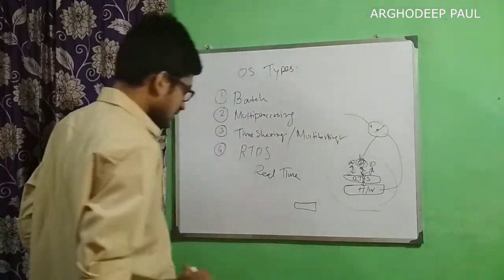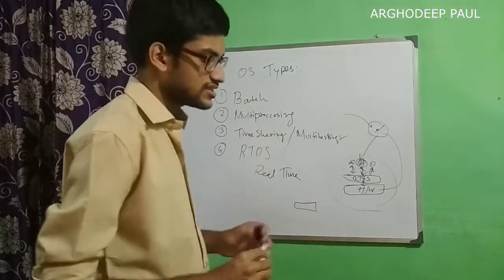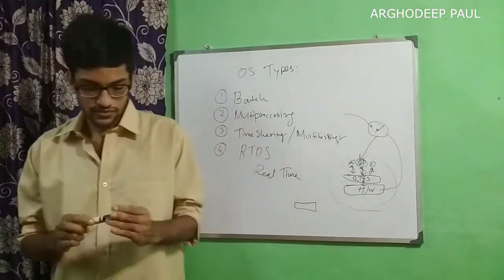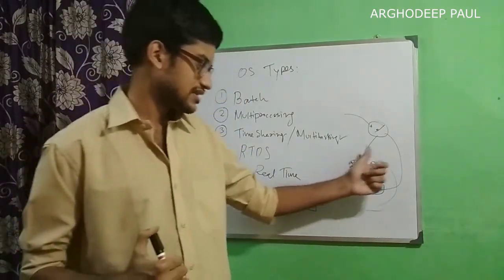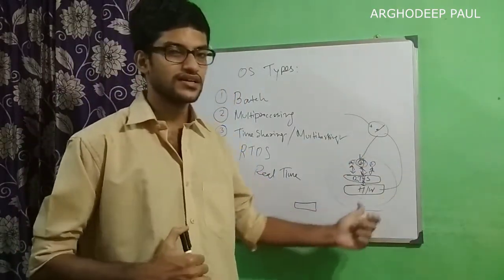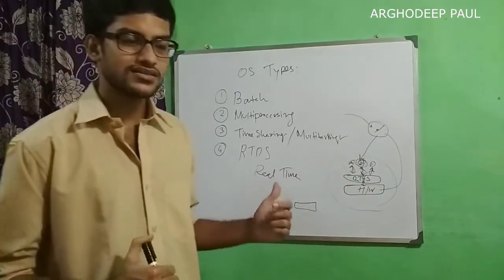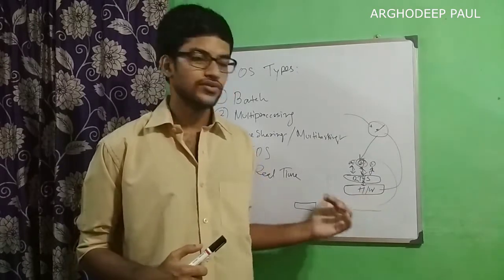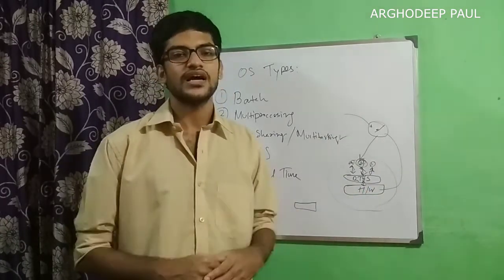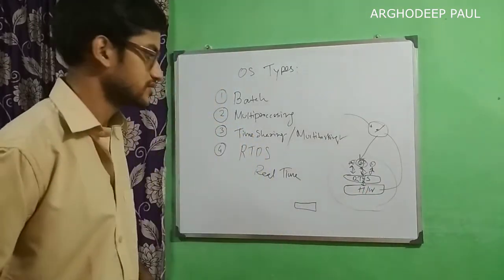So this is our real-time operating system. These are the basic types of operating system. I know this example was not that practical, but it is good to understand the basic concept when considering these types of analogies and examples.